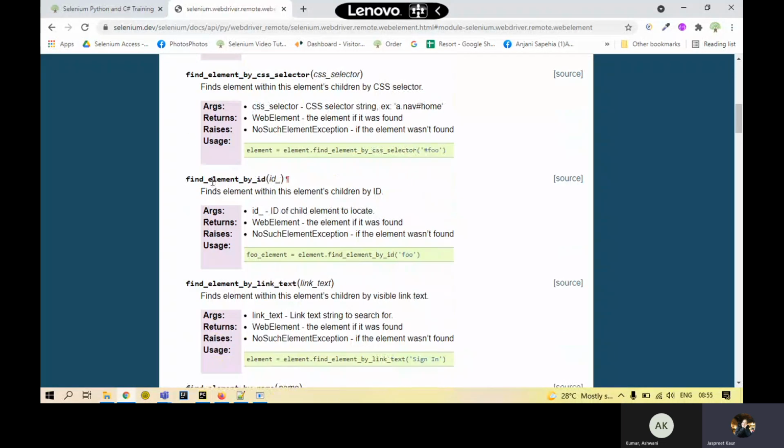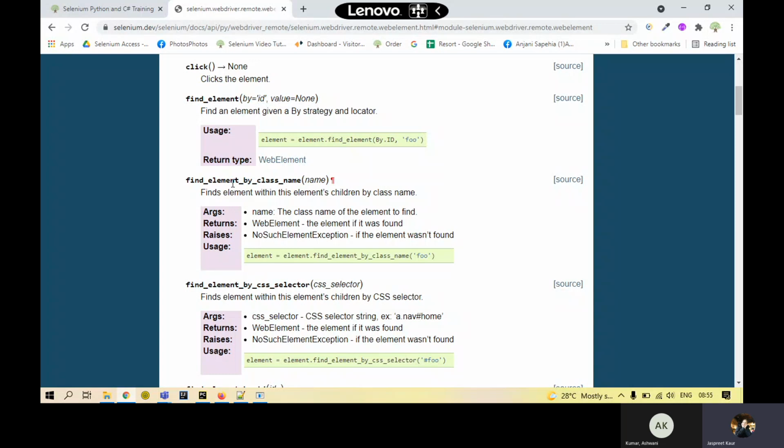So these commands over here, the find element commands, are going to help you find the element on the page by giving a particular parameter. You can see over here find element by class name. Now what does it need? By the function name itself, it's telling you that it needs the class name to be given, and it will give you the element. Actually, it's for one element only, so it will only give you one element. Then I have find element by, which I'm not going to talk about now. We'll talk about this in the next class.